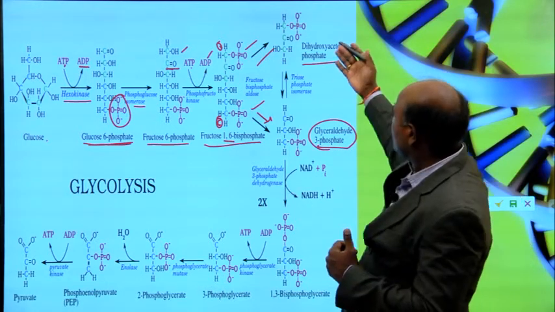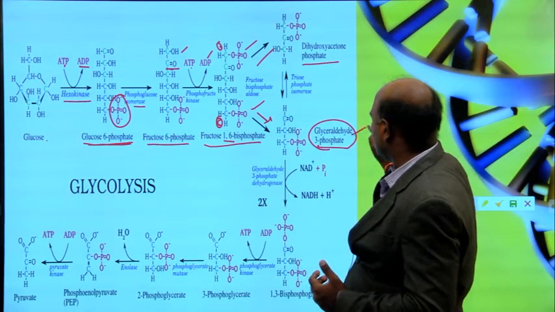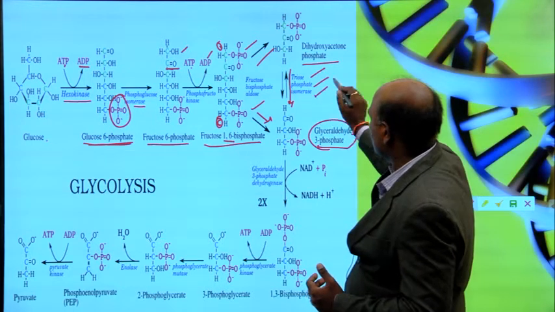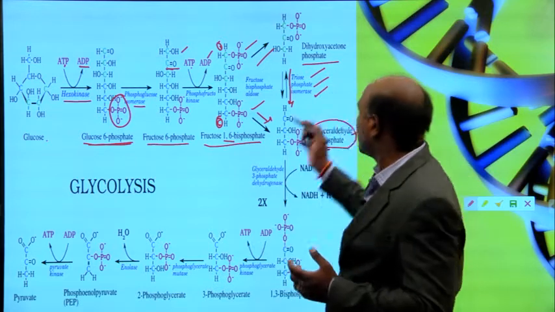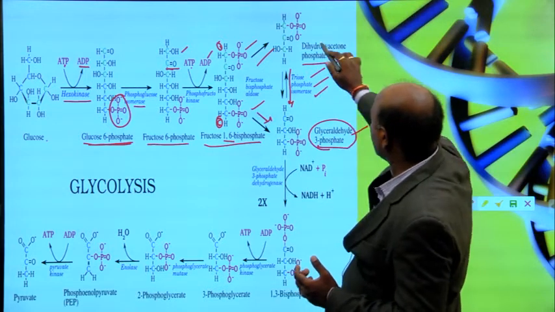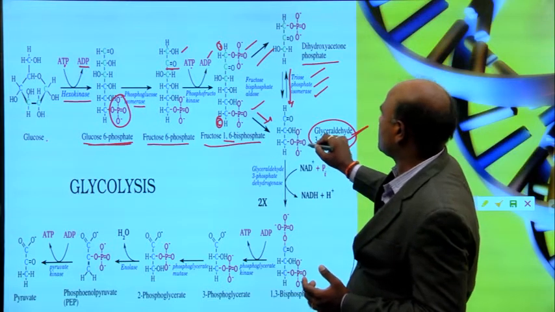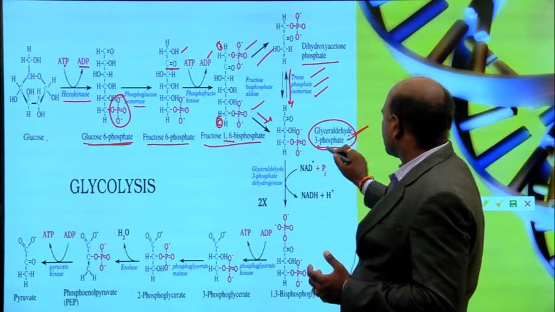And dihydroxyacetone can be converted into glyceraldehyde 3 phosphate; in this process triose phosphate isomerase is involved here. So again you get glyceraldehyde 3 phosphate.